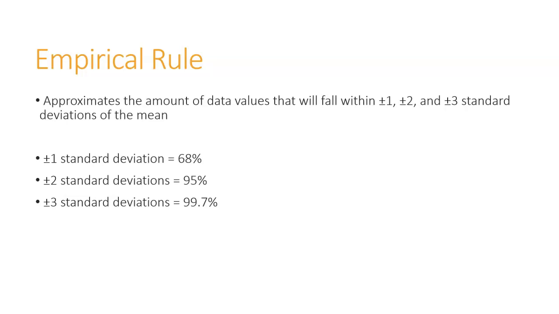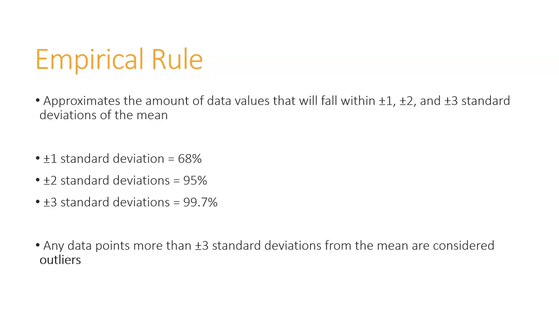When we're close to the mean, when we're just plus and minus 1 standard deviation away, that's 68% of our total data. And then as we get further into this video, when we start to see a bell curve, we'll notice that it becomes less and less as we get further and further away.